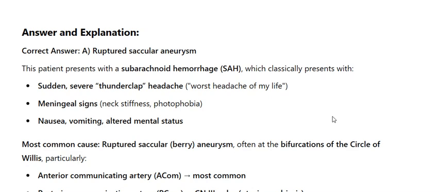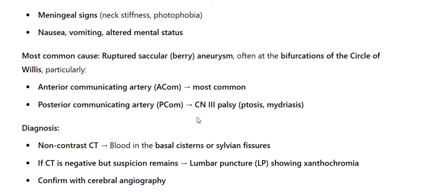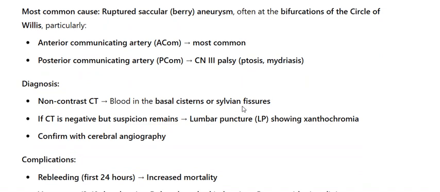Most common cause, ruptured saccular berry aneurysm, often at the bifurcations of the circle of Willis, particularly anterior communicating artery, ACOM. Most common, posterior communicating artery, PCOM, CN3 palsy, ptosis, mydriasis. Diagnosis, non-contrast CT, blood in the basal cisterns or sylvian fissures. If CT is negative but suspicion remains, lumbar puncture, LP, showing xanthochromia.